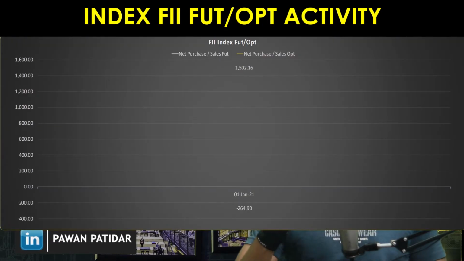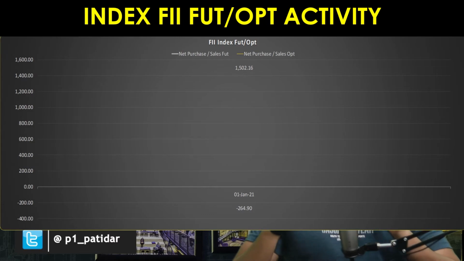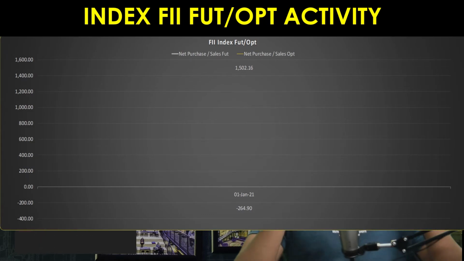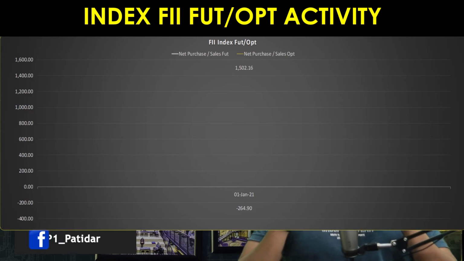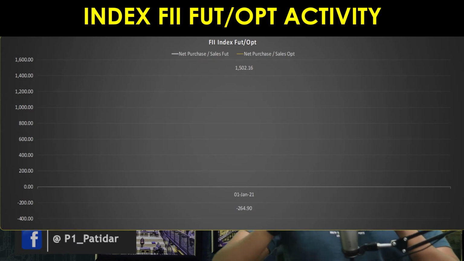Now let's see the FIIs options and futures picture. If you see here, then in futures FIIs are selling and in options they are buying. Mostly when I was analyzing this data, I was able to come up with one theory that FIIs always buy options and only on expiry they sell. And there are only a handful of instances where FIIs sold instead of buying options. So maybe they hedge their equity positions by buying some puts.